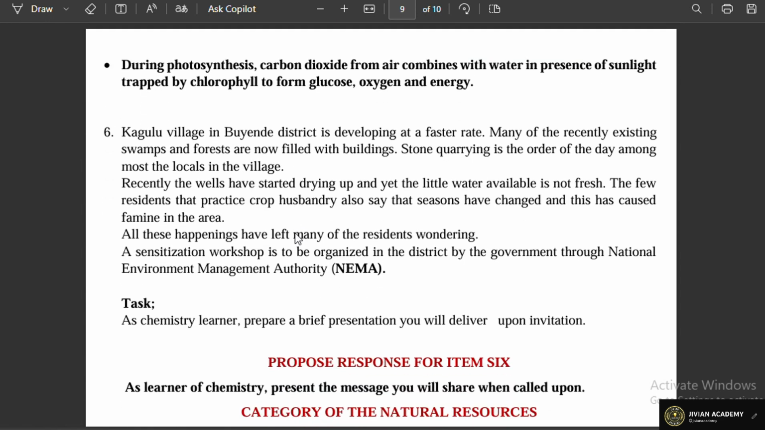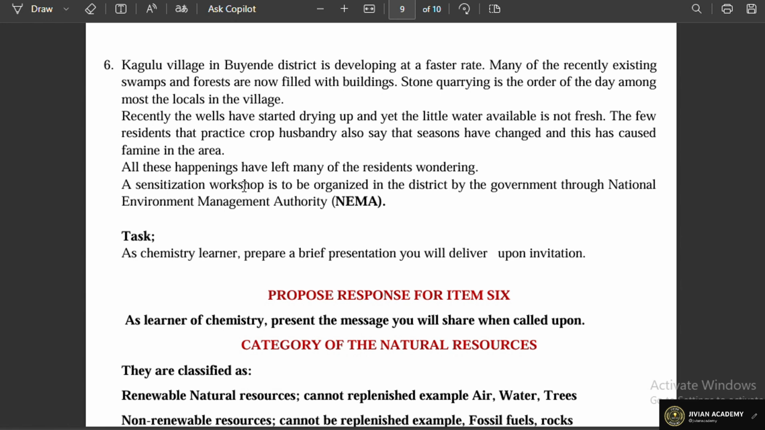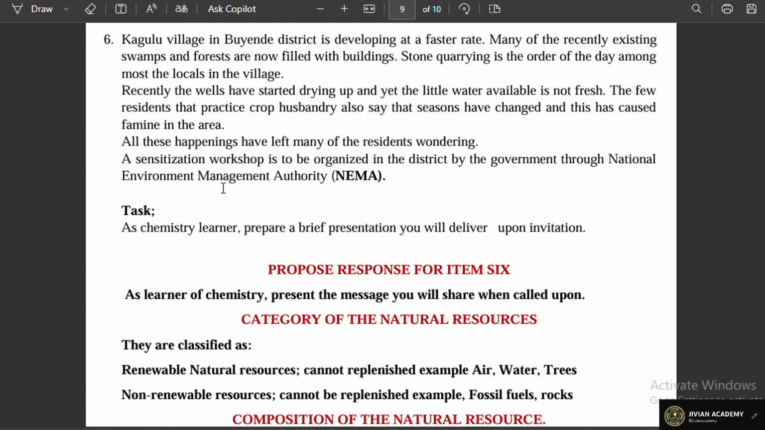Then the last item under the natural resources tale was number 6, saying Kagulo village in Bugende district is developing at a faster rate. Many of the recently existing farms and forests are now filled with buildings. Stone quarrying is the order of the day among most of the locals in the village. Recently, the wells have started drying up and yet the little water available is not fresh. The few residents that practice crop husbandry also say that the seasons have changed and this has caused famine in the area. All these happenings have left many of the residents wondering.